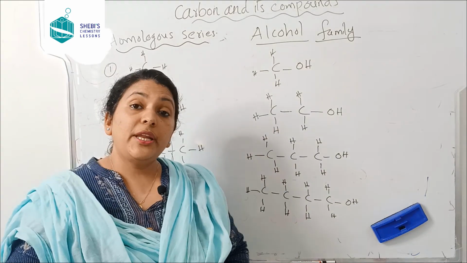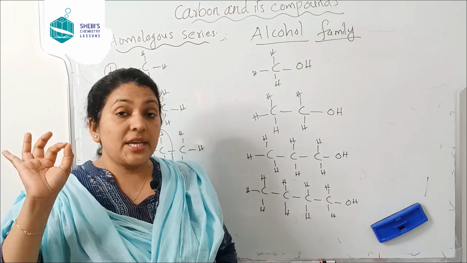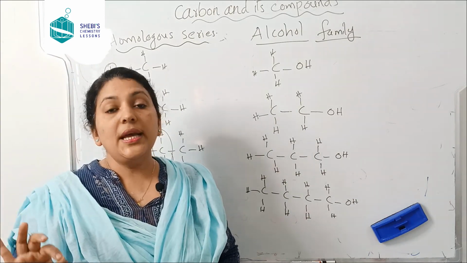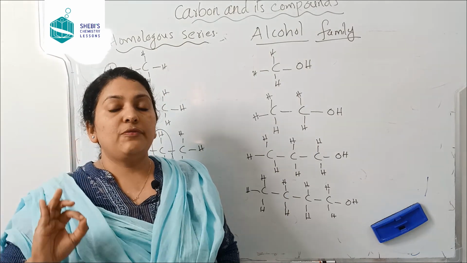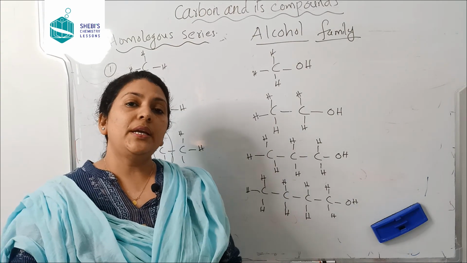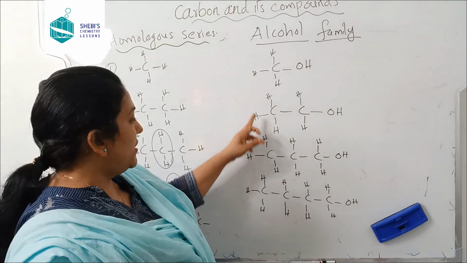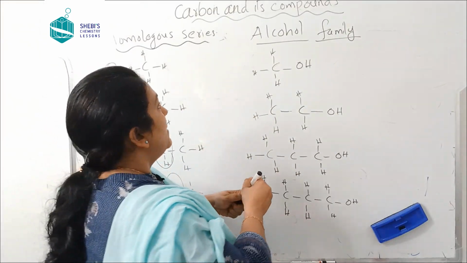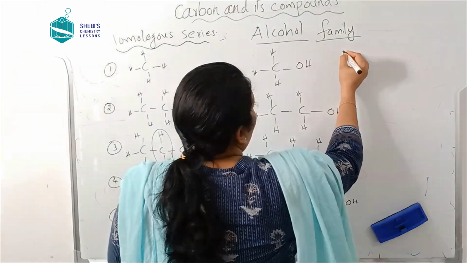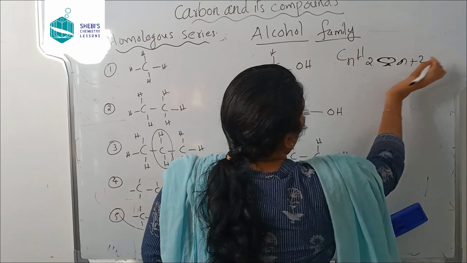Okay. How to define a homologous series? It is a series of organic compounds with same functional group and with same chemical properties. Right, and their successive members differ by a CH2 group. The homologous series can be represented by using a general formula also. Here what general formula can we use? You know, one hydrogen is replaced by OH group, isn't it? So the general formula of alkane is CnH2n plus 2, isn't it?